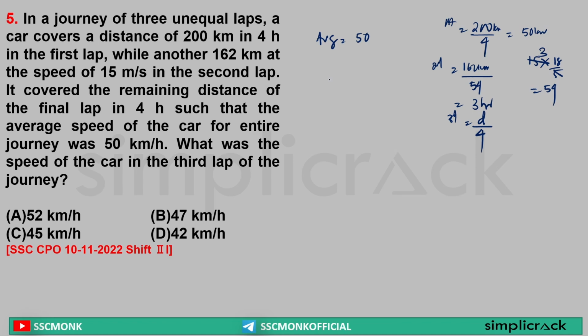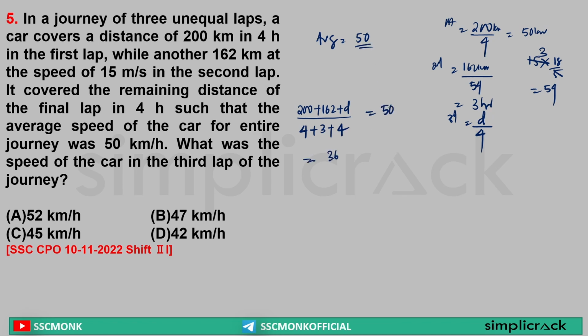Yes, sir. Sir, we know that average speed formula is equal to total distance divided by total time. Total distance 200 plus 162 plus d, divided by 4 plus 3 plus 4 hours. Yes or no? This is the time given, which is equal to 50, because this is the average speed.